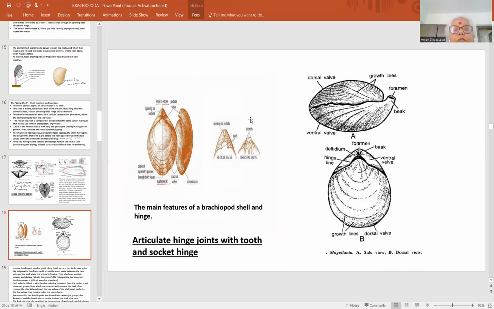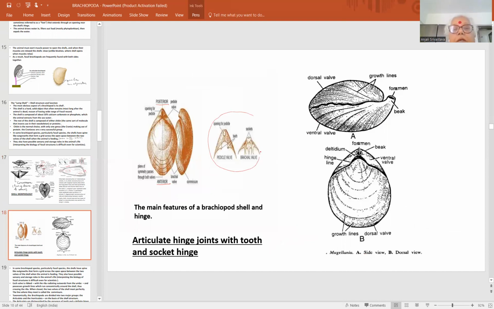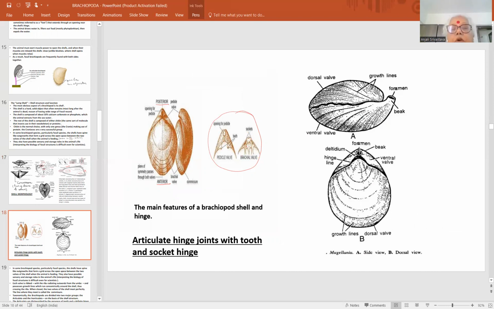Again, as I have told you, this is the cardinal process. This diagram is showing it very clearly. This is the opening for the pedicle stalk, by which it remains fixed. These are the teeth, and this is the cardinal area, where a heart-like shape is formed, and these sockets are formed in which the teeth fit in articulate types of brachiopods. This is the groove and socket fixation of the hinge. Now these are the concentric developing lines. This is the opening for the pedicle.